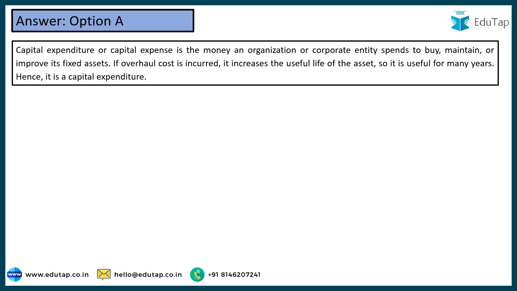So my dear friends, as discussed, this overhauling of the second-hand machinery purchased is going to increase its efficiencies. It is going to increase the useful life of the asset. So it is going to be classified as a capital expenditure, and the answer was option number A.